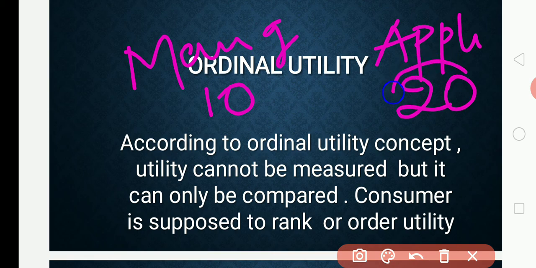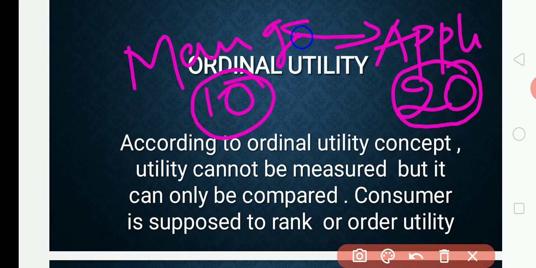We cannot measure our satisfaction in terms of numbers. That was disproved by ordinal utility. Ordinal utility says that between mango and apple, we can make a comparison of which one is better.